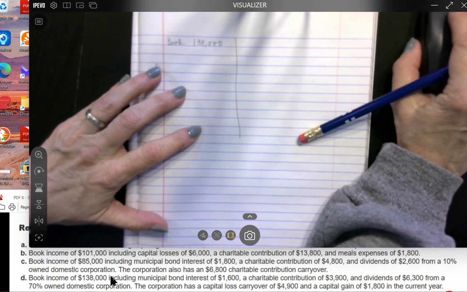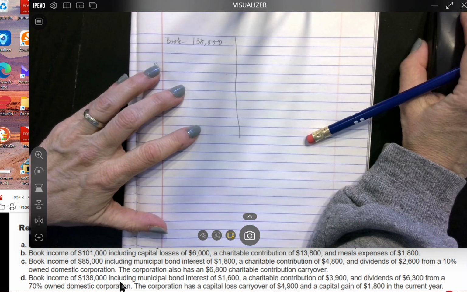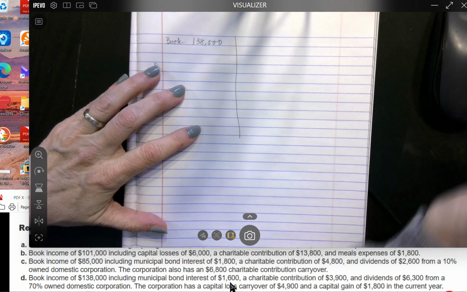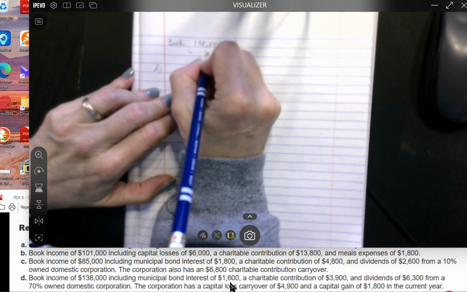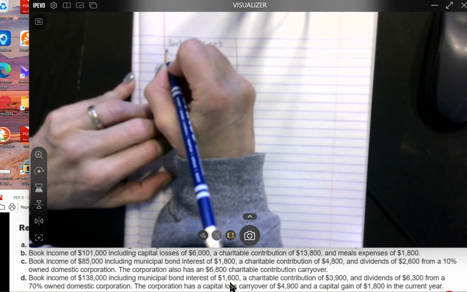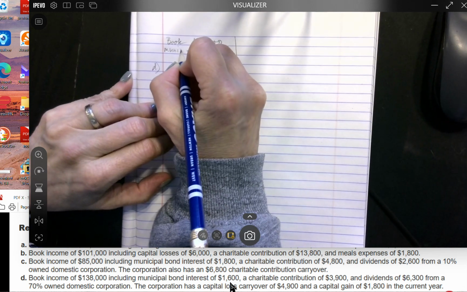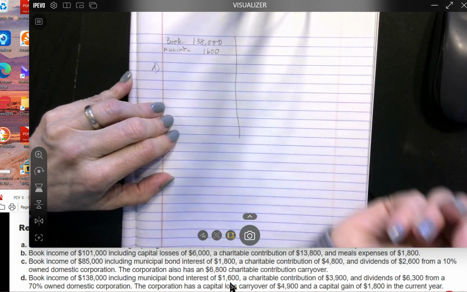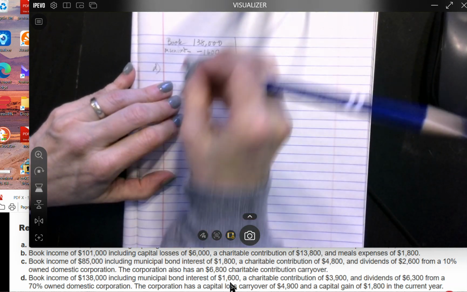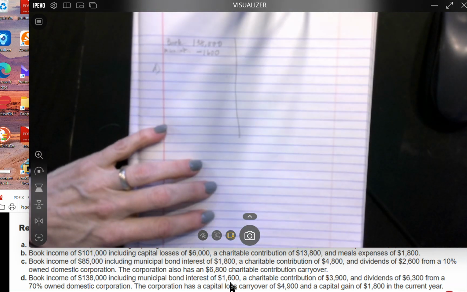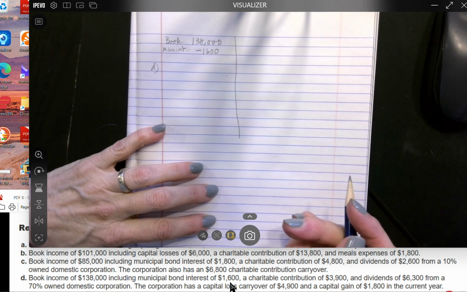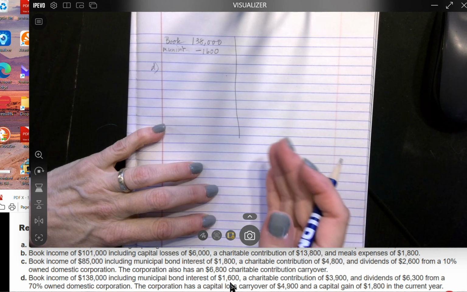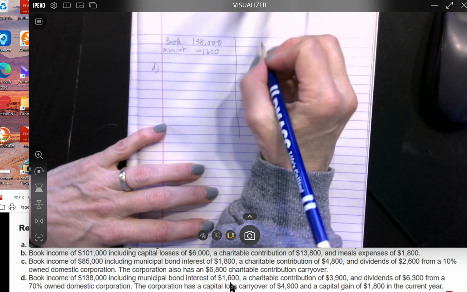But let's take a look. So we've got the municipal bond interest of 1,600, so we're going to have to subtract that. This is our muni interest, $1,600 there. And then we have to figure out the dividends received deduction. We could do that over here in our space.